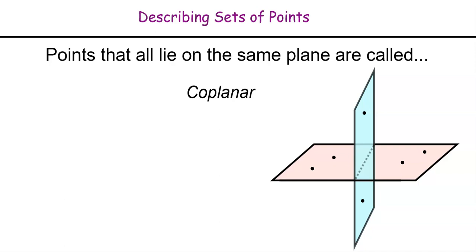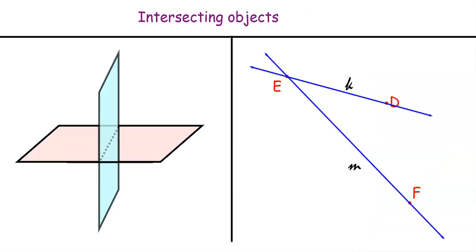So as we've seen both in our diagrams with points that are collinear and non-collinear, and points that are coplanar and non-coplanar, objects in geometry might intersect with each other. And that's what we call it when two objects cross. So the image on the left, which is 2 planes that intersect, you can see the dashed line represents the intersection there.